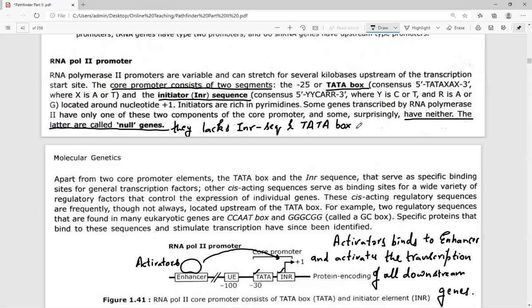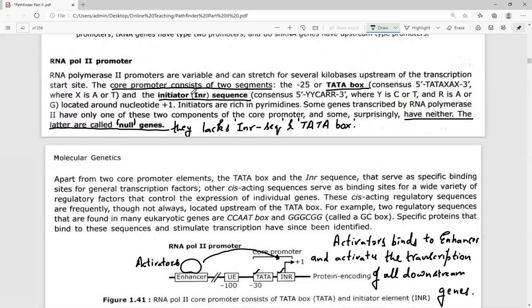And TATA box. So when both of these INR sequences and TATA box are absent, then such type of genes will be referred to as the completely null genes. Okay, those would be referred to as the null genes. So here we can find it out.